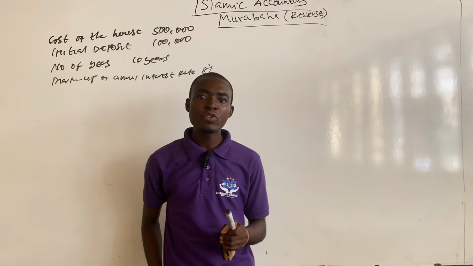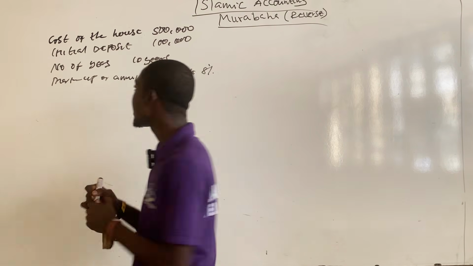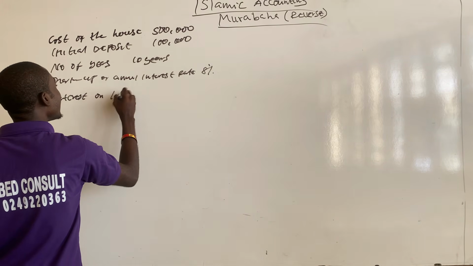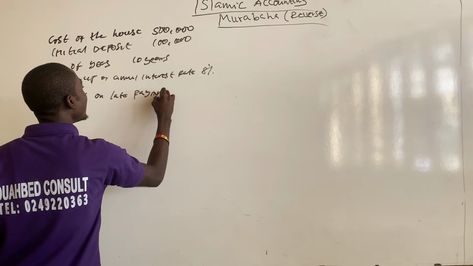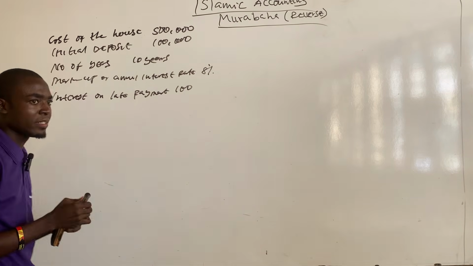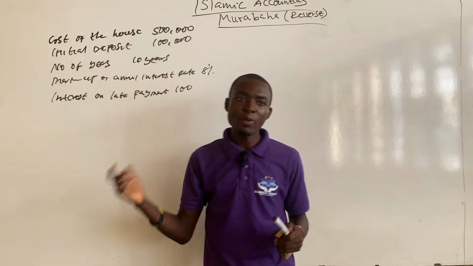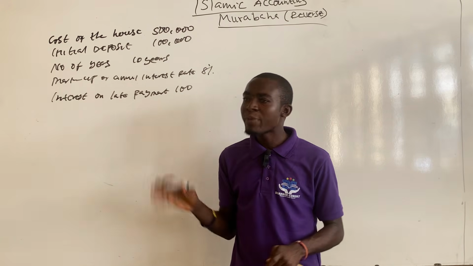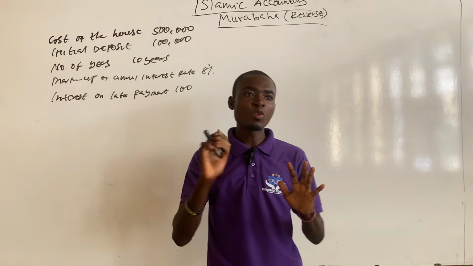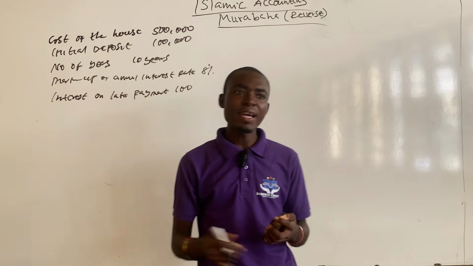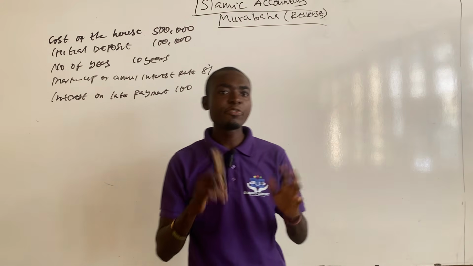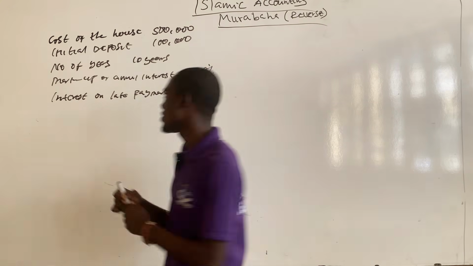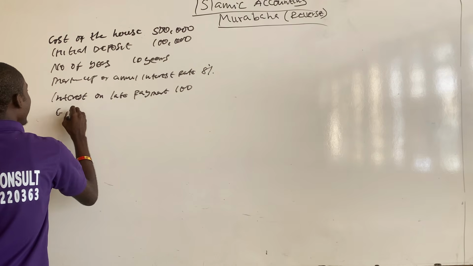So the bank charged him interest on late payments of 100 Ghana cedis. He paid this together with the 4th installment, so he paid the 4th installment as well. In conclusion, Imam Ghazali paid the first to the 4th installment. After that, the Chief Imam gifted Imam Ghazali an amount of 600,000. So that is the gifted amount.